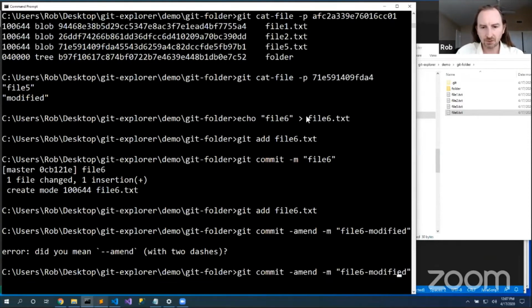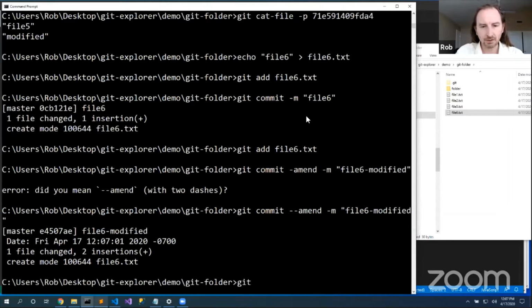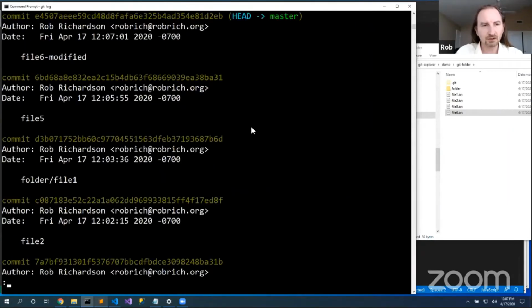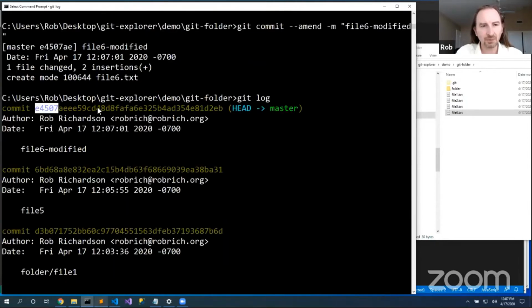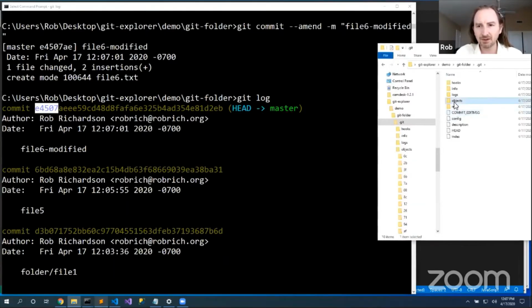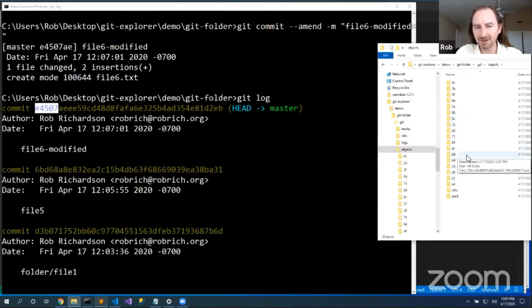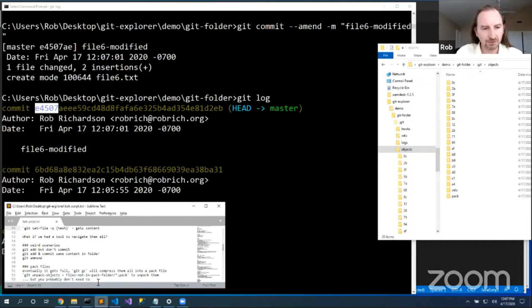Did I mean two dashes? Yes, I did. Okay, git log. Now I see here, this is file6 modified. I have this commit. So what happened to the previous commit? Well, it's still in there. It's still doing the stuff. Well, what if we had an interesting way to browse through all of these things?